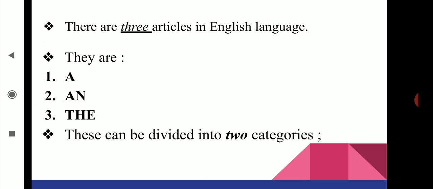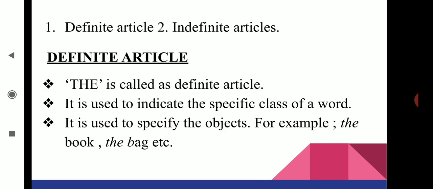Now we are going to discuss the categories. There are three articles in the English language. They are a, an, and the. These three are again divided into two categories. Which are they? Definite article and indefinite article. First, we are going to learn about the definite article. The is called the definite article.